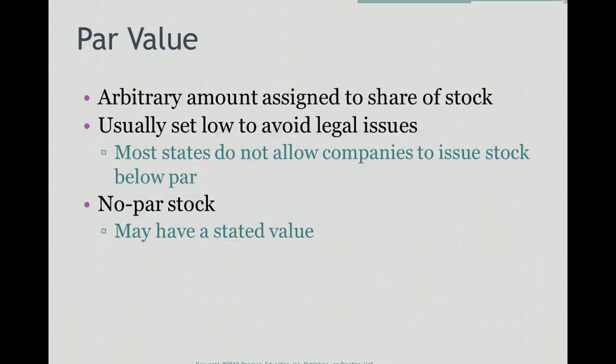Before we move on to the accounting treatment of issuing stock, we need to talk about something called a par value. A par value is simply an arbitrary amount assigned to a share of stock. Companies usually set it very low, such as $1 or 25 cents, since most states don't allow companies to issue stock below par. Some companies have no par stock. We will learn how to account for stock with par value and no par stock in the next section.